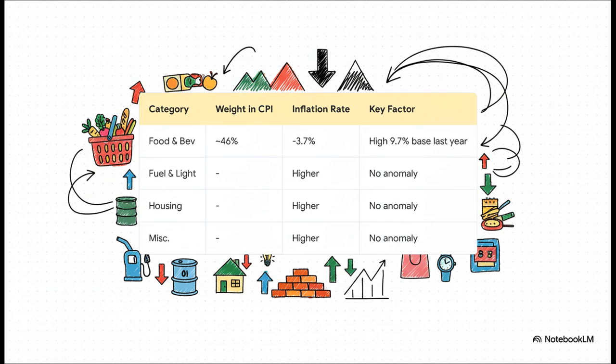And this table shows you exactly how that base effect is working. Just look at the food and beverages category. It makes up nearly half of the entire index, and it saw prices actually fall by 3.7%. Why? Because last October, food inflation was a massive 9.7%. That incredibly high base from last year is dragging the whole average down. Meanwhile, if you look at almost every other major category, fuel, housing, miscellaneous, prices were actually higher this year. So the key takeaway here is that a statistical anomaly in one huge category is hiding price rises everywhere else.